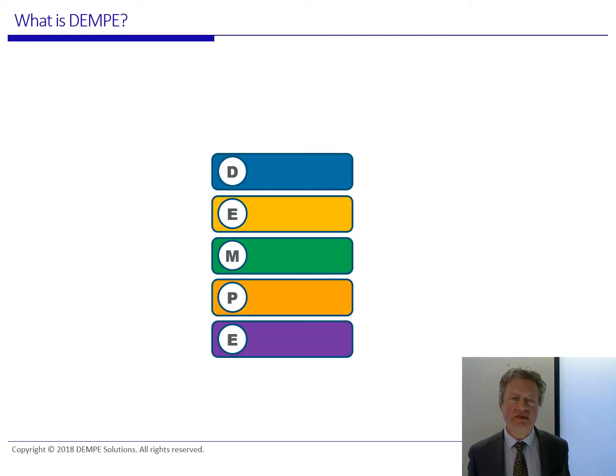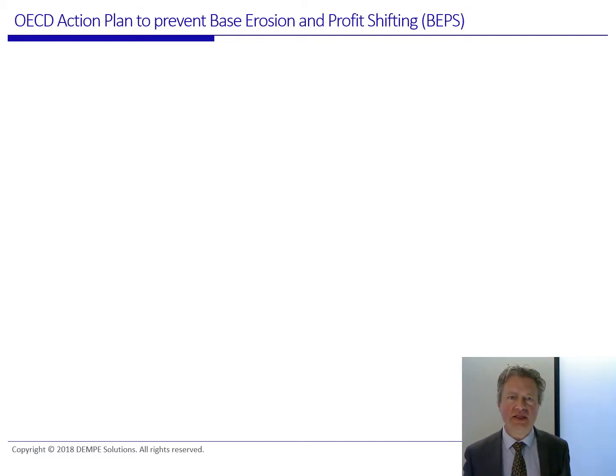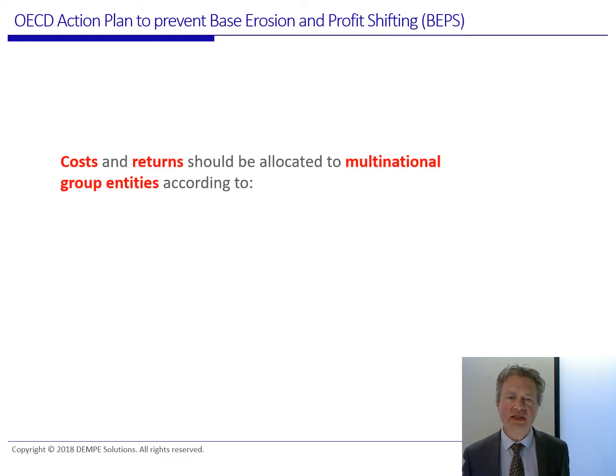So what is DEMPE? In the fields of intellectual property and intangible assets, DEMPE stands for Development, Enhancement, Maintenance, Protection, and Exploitation. These were categories that were introduced by the OECD to analyze functions contributing to intangible value in multinational corporations.